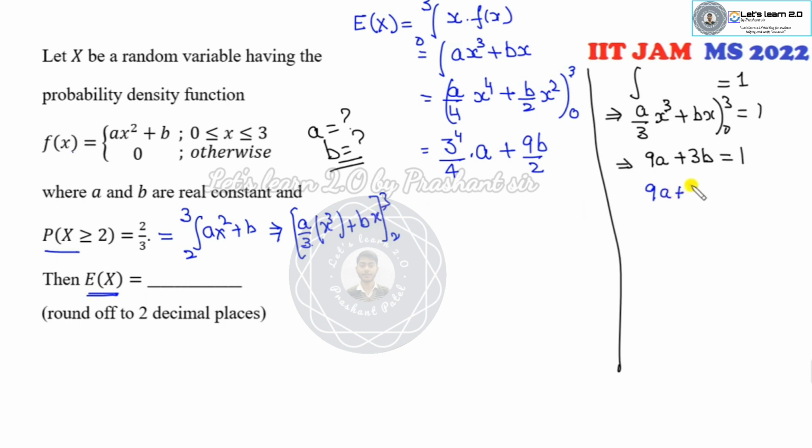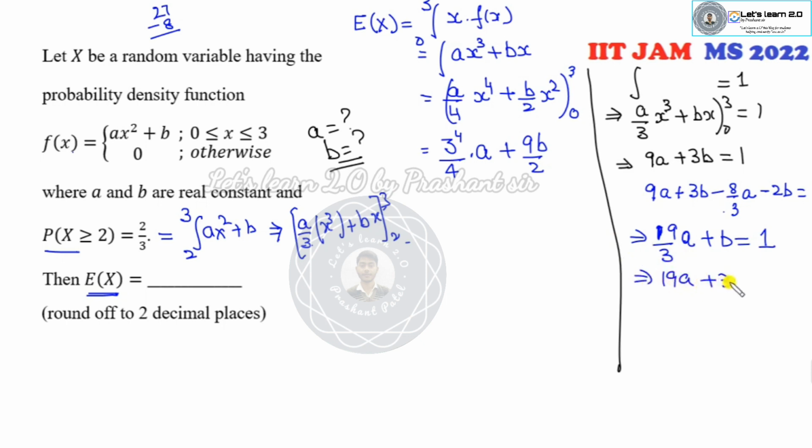So it's 27 over 3 a, 9a plus 3b, minus 8 over 3 a and minus 2b is equal to 1. So it's 27 minus 8, so it's 19 over 3 a plus b is 1.